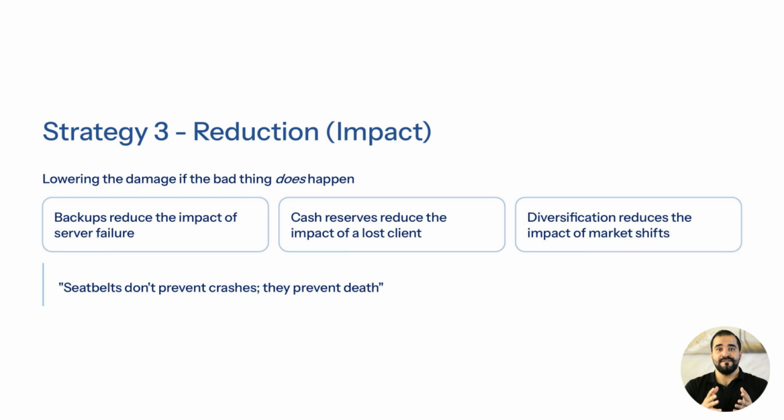When you cannot prevent a failure, you focus on limiting the damage it can cause. Impact reduction turns catastrophic events into temporary disruptions. Backups transform server crashes into recoverable incidents. Cash buffers convert revenue shocks into solvable accounting problems. Redundant suppliers prevent manufacturing stalls when one partner fails. The philosophy is simple. Expect the blow and cushion it before it lands. Don't ask whether something might fail. Assume it will, and design conditions where the failure hurts but never threatens the survival of the business.